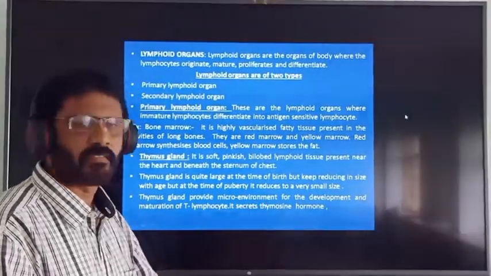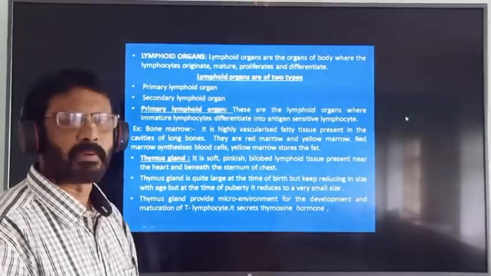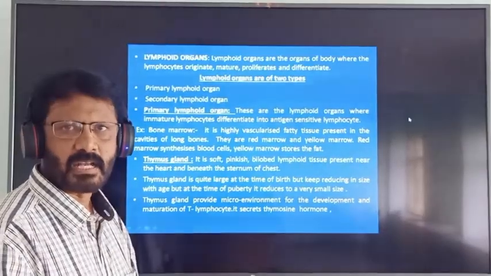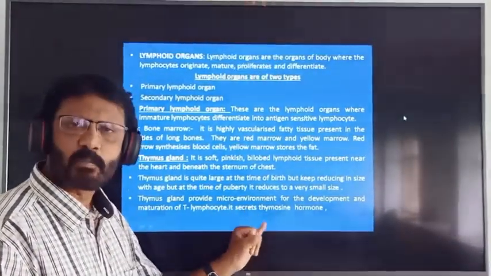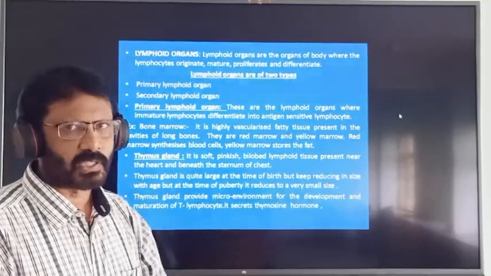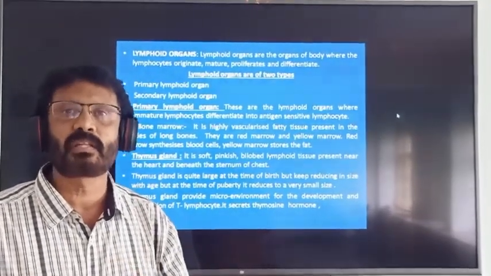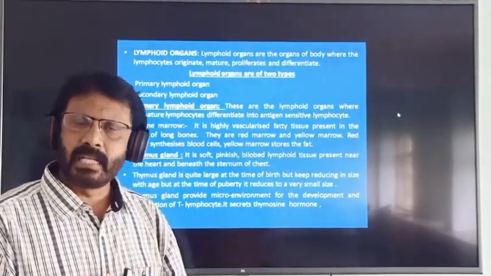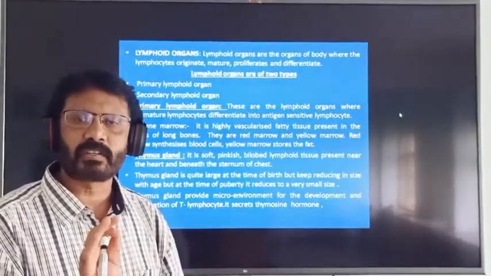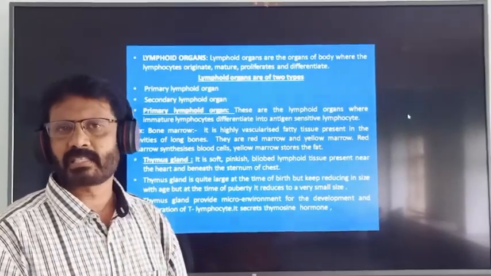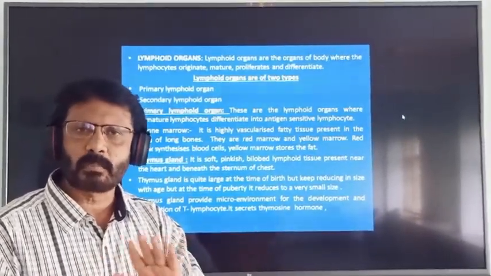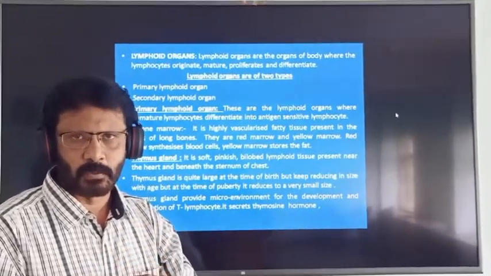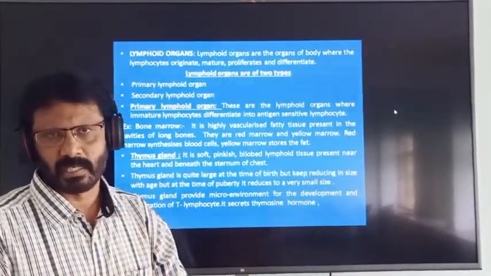provides microenvironment for the development and maturation of T lymphocytes, and it secretes thymosin hormone. So T lymphocytes get matured in the thymus gland. Please remember that T lymphocyte reaches the place of injury, whereas the B lymphocyte does not reach the place of injury. So B lymphocyte differentiates into plasma cell and memory cell.